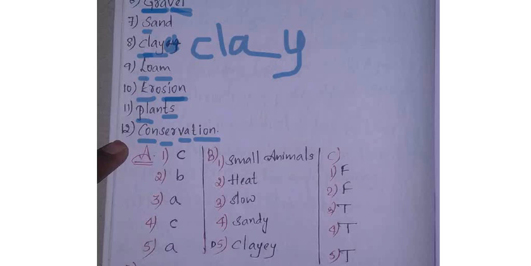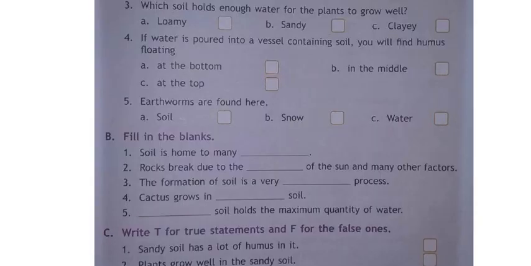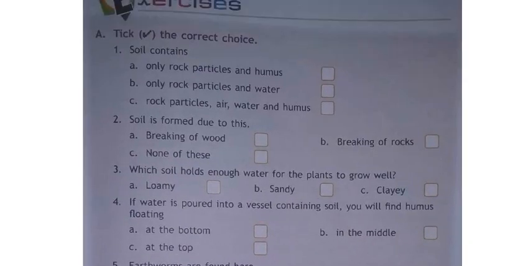Next, moving to the bits. First bit, wait. One minute, children. First one is what, children? Tick the correct answers. Which is correct? We should tick that one answer. First question I am reading.